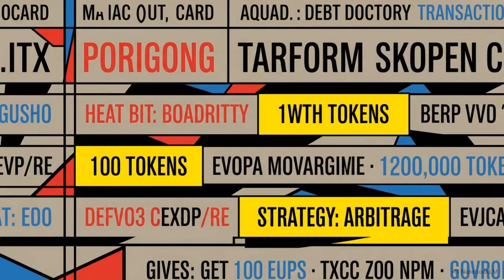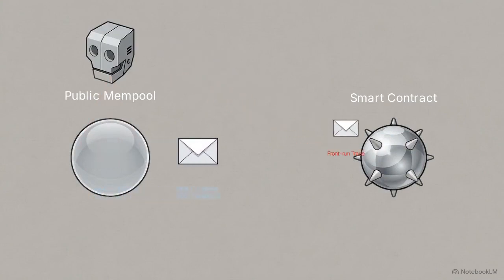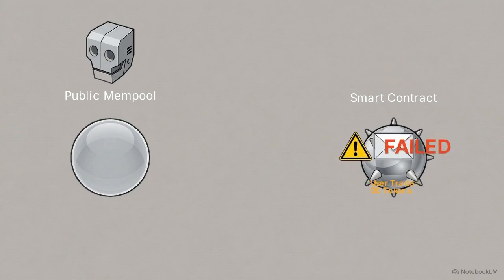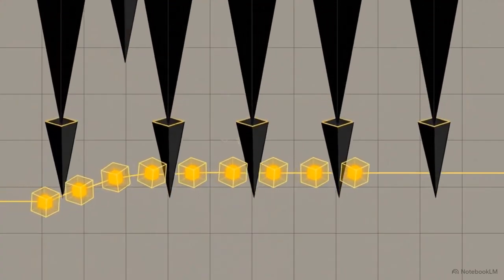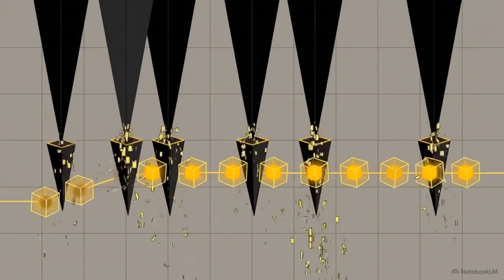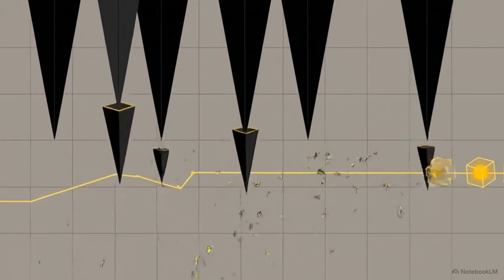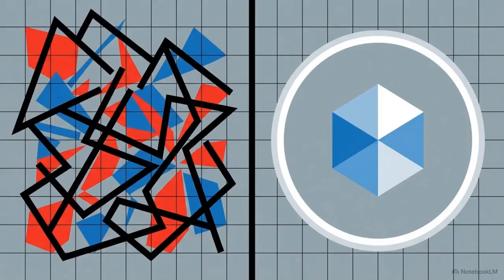This public broadcast creates what is known as an alpha leak. Specialized bots monitor the mempool to read your strategy, allowing them to front-run your trade and extract maximal extractable value. By the time your transaction reaches the contract, the market has shifted, and your trade executes at a worse price or fails entirely. Under the imperative transaction model, the public mempool functions as a surveillance environment that actively penalizes individual traders. Anoma addresses this by shifting the core architectural focus.